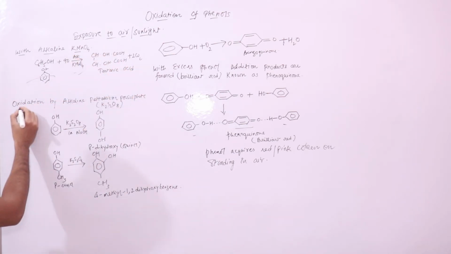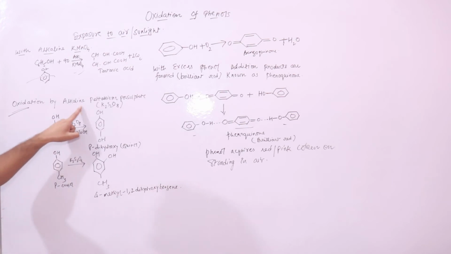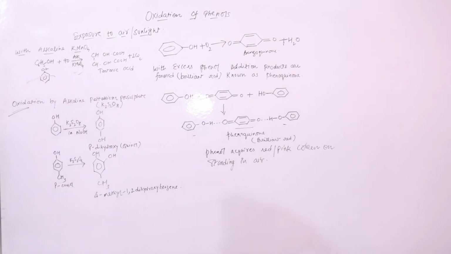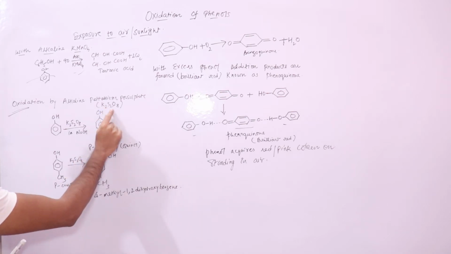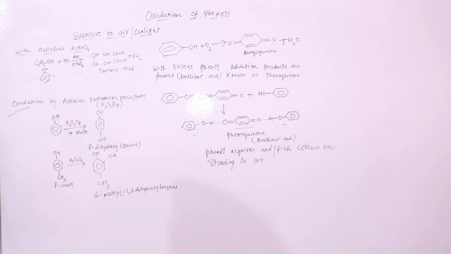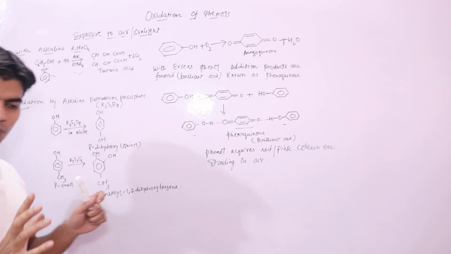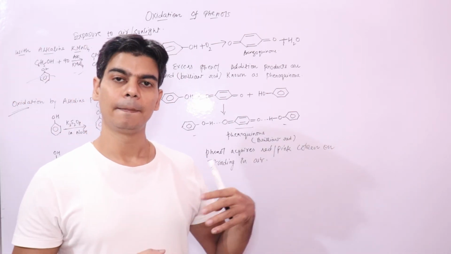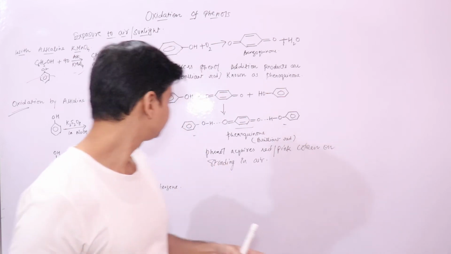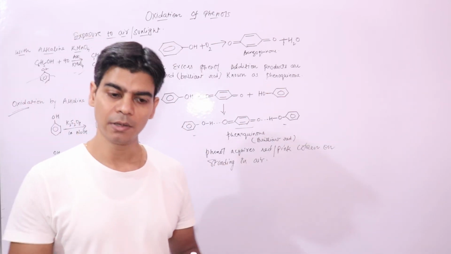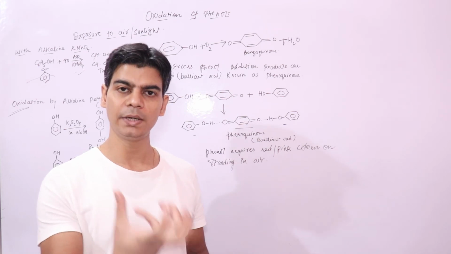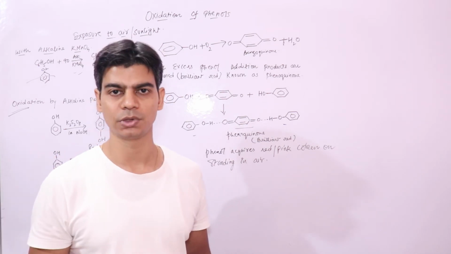The other reaction is with a strong oxidizing agent, alkaline potassium persulfate, K2S2O8. Remember the formula. When you treat phenol with K2S2O8, that is potassium persulfate, one OH group will be introduced at the para position.